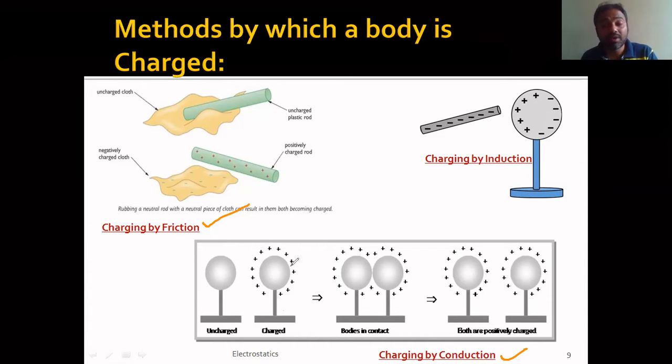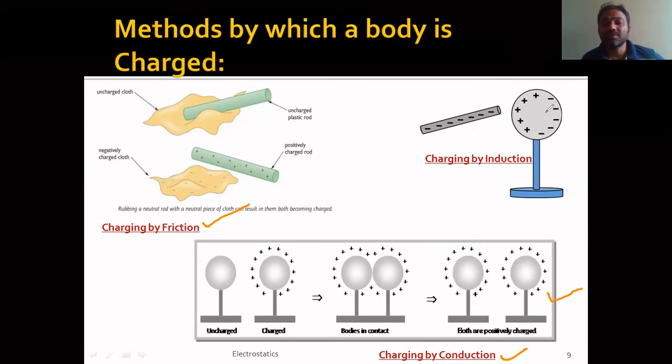Remember, only when in contact, the charge is transferred from one body to the other. In such a case, if you move them apart, some charge is stored on the first object. Initially the first sphere was uncharged, but if you observe this diagram, there is some charge present on this object. This is a case of charging a body by bringing it in contact with a charged body. This we call charging by conduction.